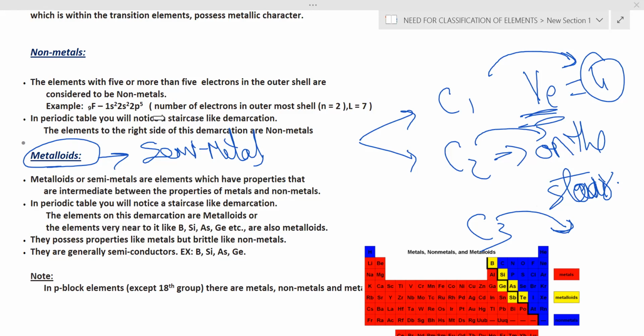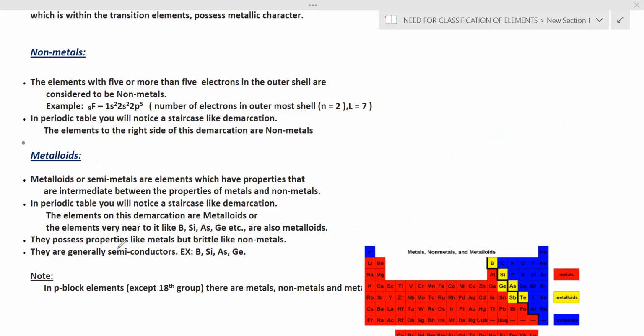They are placed on the staircase, on the demarcation. The important ones that come under metalloids are silicon and germanium. Of course, boron also comes under semi-metals, and arsenic also comes under semi-metals. But the very important ones are silicon and germanium.